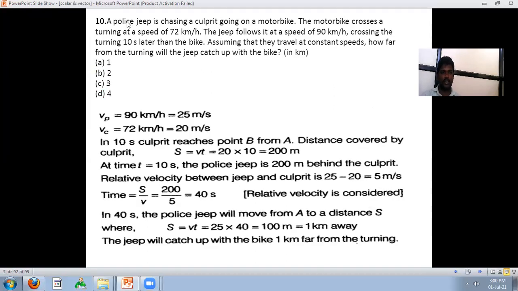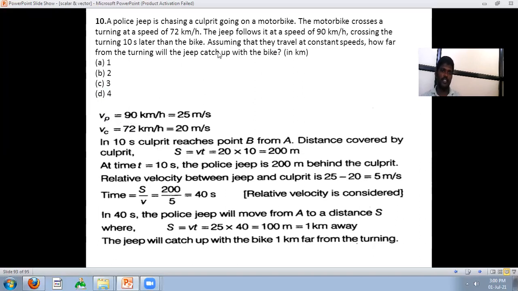Next problem: a police jeep is chasing a clerk going on a motorbike. The motorbike crosses a turning at a speed of 20 km per hour. The jeep follows at a speed of 90 km per hour, crossing the turning 10 seconds later than the bike. Assuming that they travel at constant speed, how far from the turning will the jeep catch up with the bike, in kilometers? Here A means the police jeep.